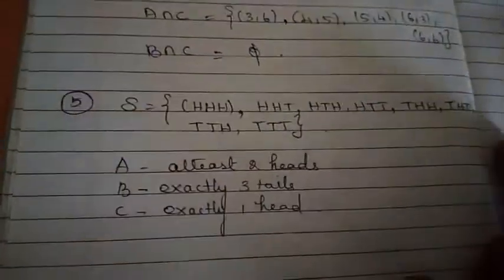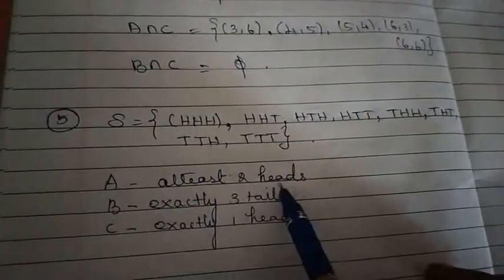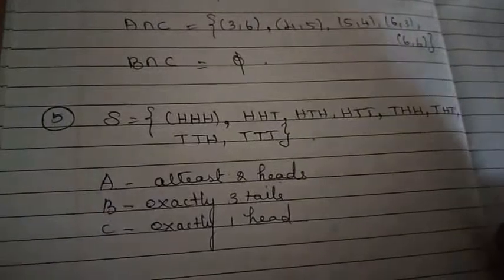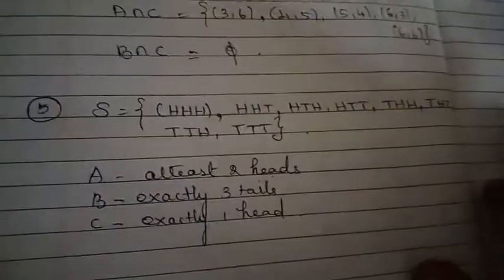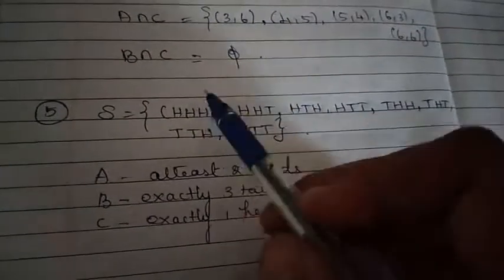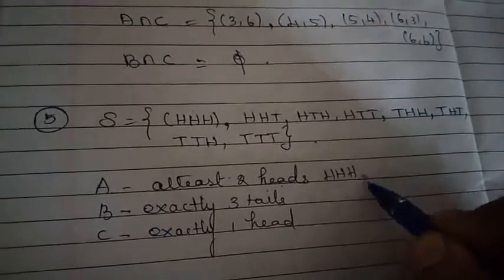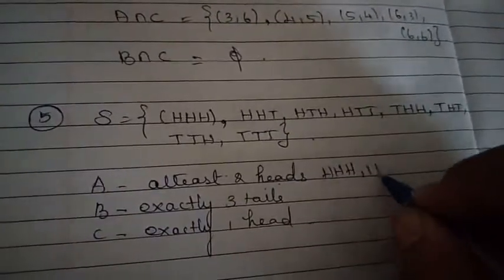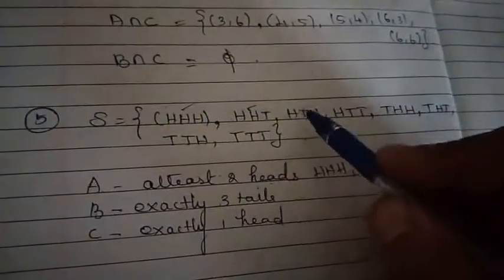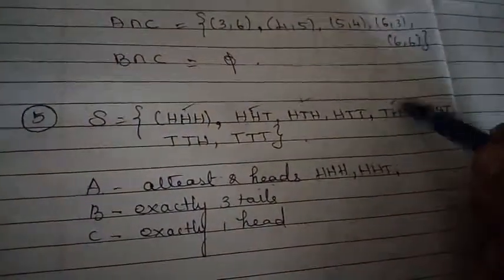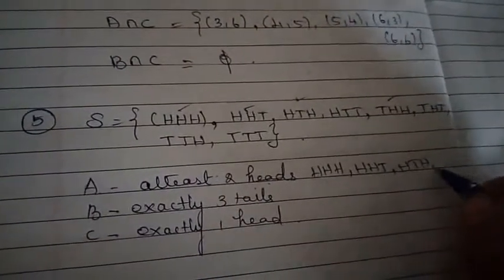See, this is the sample space for tossing 3 coins. Now I have defined A as at least 2 heads. Events having at least 2 heads, right? So minimum it should have 2 heads. So which are all the events that will come under here? Minimum 2 heads. So HHH, right? HHT. So these 2 have come under A. Then HTH, then THH. So all these 4 will come under A.